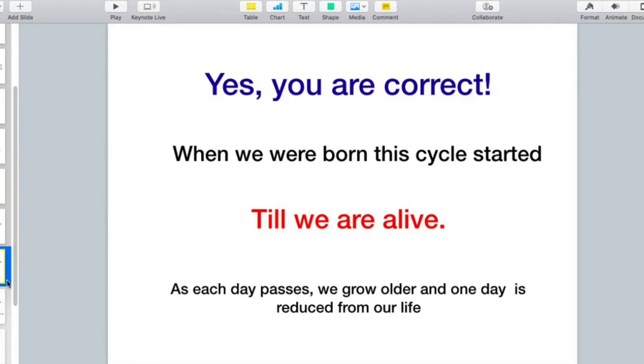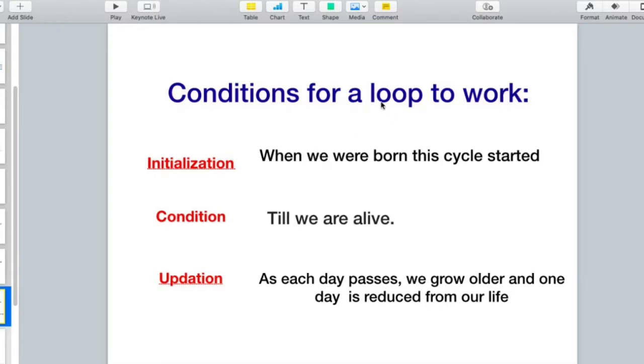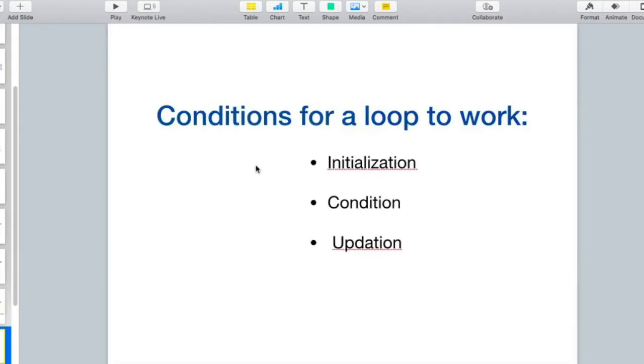And these are the conditions for any loop to work. When we were born, it was the initialization part. Till we are alive, that is our destined age, that is the condition. And as each day passes, we grow older, and we move towards our destined age. That is the updation. So, for any loop to work, these three things should be kept in mind: initialization, condition, and updation.